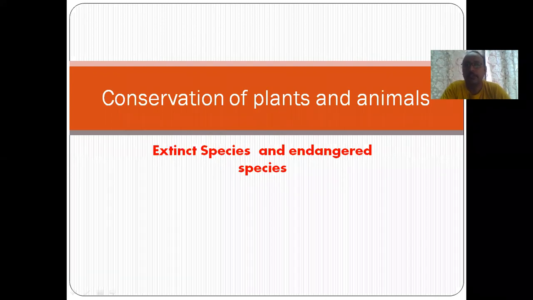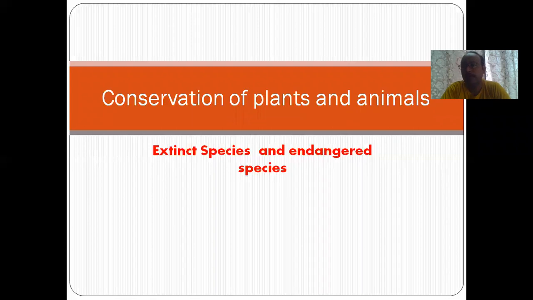Earlier also we were seeing ads on the TV channels like conserve tiger, save tiger. So why was that required? Because people all over the world observed that the number of tigers in the world, in the country, is decreasing day by day. So to save these creatures, they started so many projects. Project Tiger was launched to save tigers.